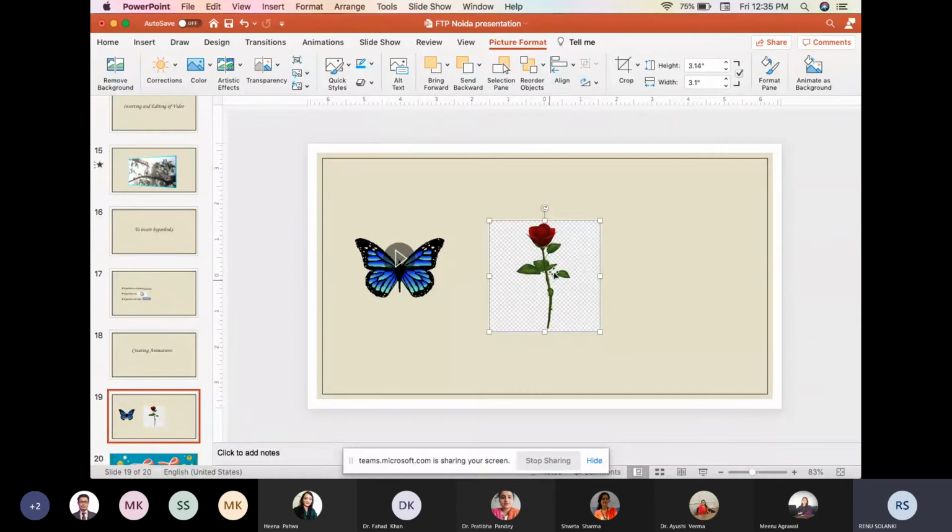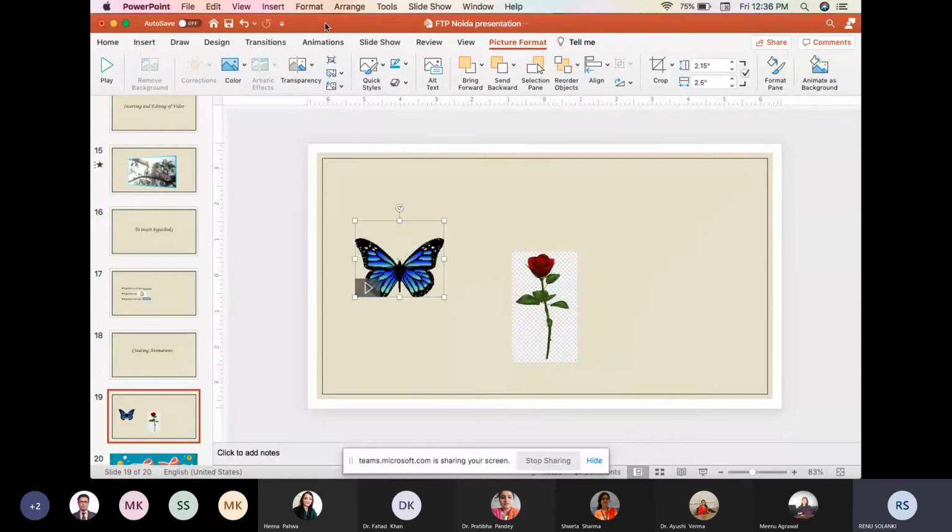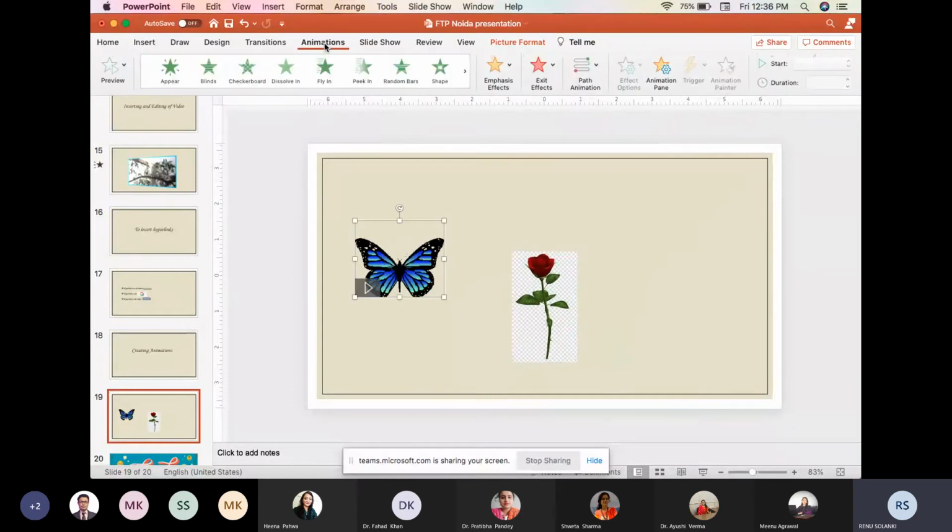So there is some white area. I want to crop this one, and for editing the picture I will go to the picture again. I will crop. So I will remove this white area like this one, and then I want that this butterfly should move around this flower. So I will click on this. I will go to the animations now.